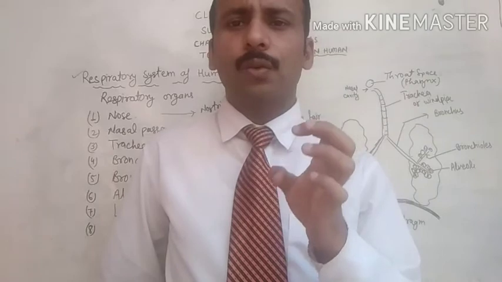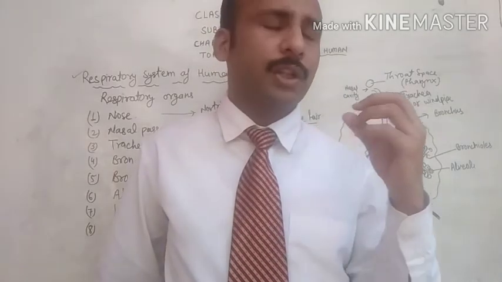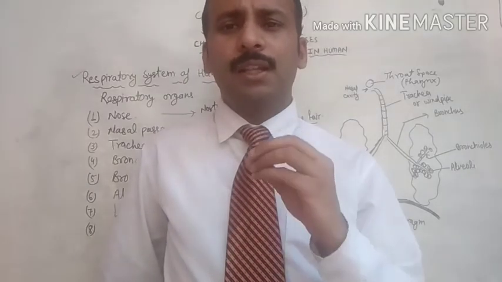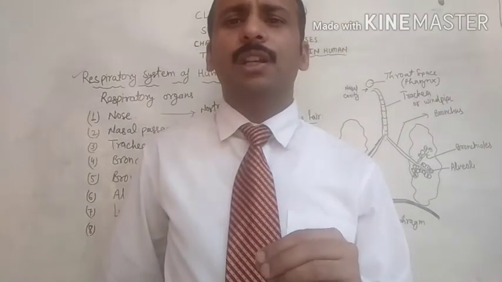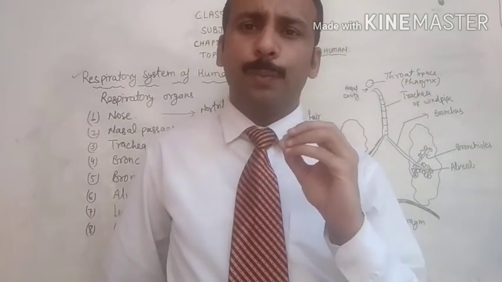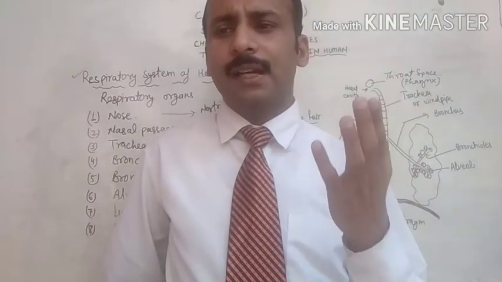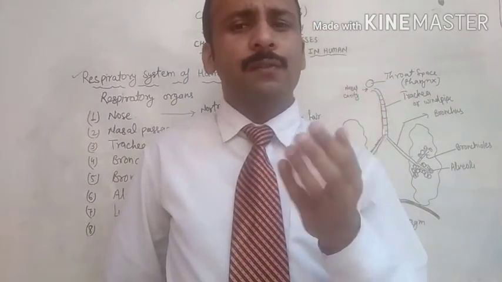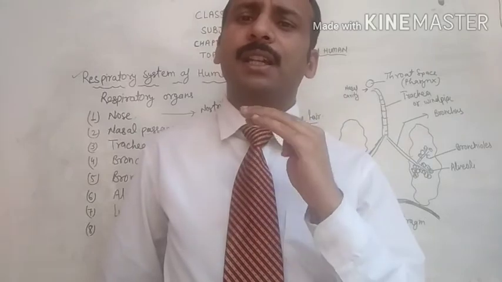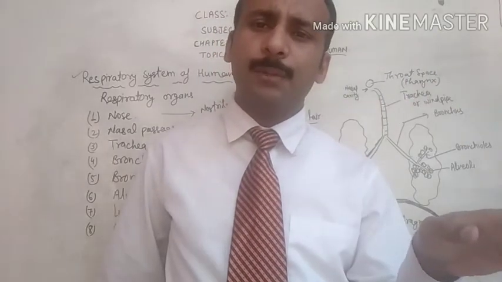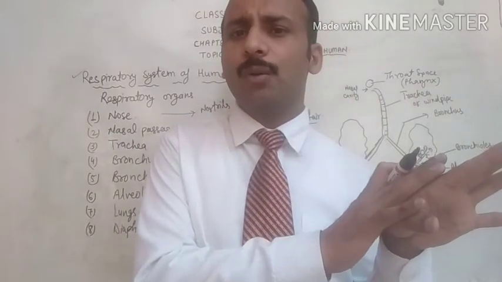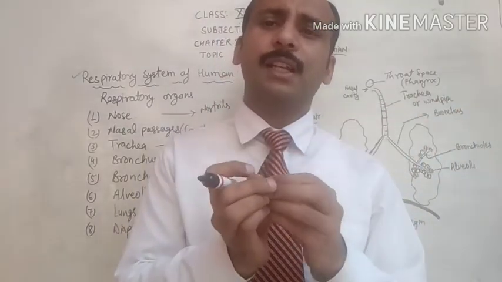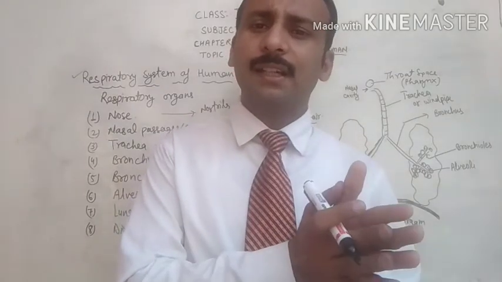The epiglottis closes the buccal cavity and the windpipe and food pipe. Generally the food pipe is closed and the trachea or windpipe is open, but when we are swallowing food, the epiglottis closes the trachea. At that time breathing stops during swallowing, so that no food particle can go inside the trachea.